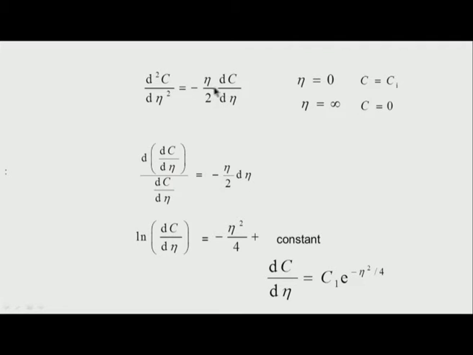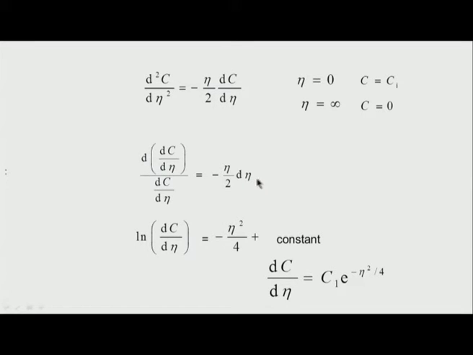That means I again write this equation as d²c/dη² divided by dc/dη is equal to minus η by 2, and then I have d/dη giving me d²c/dη², and therefore I have d of dc/dη divided by dc/dη is equal to minus η by 2 into dη.